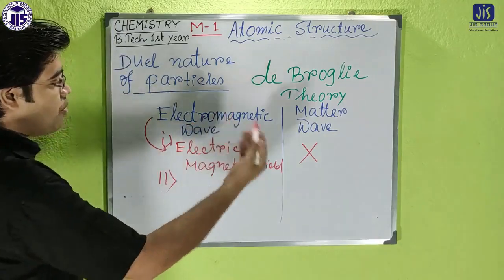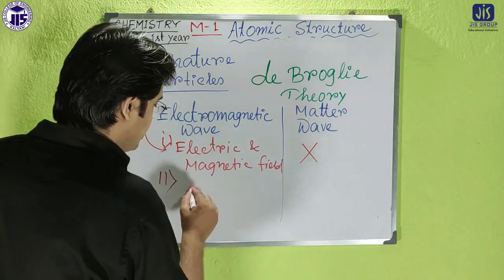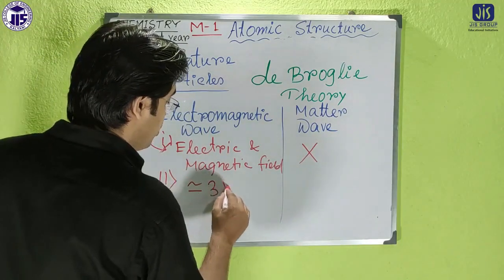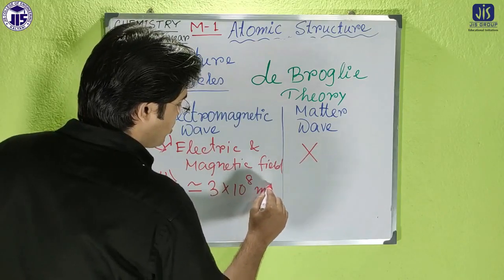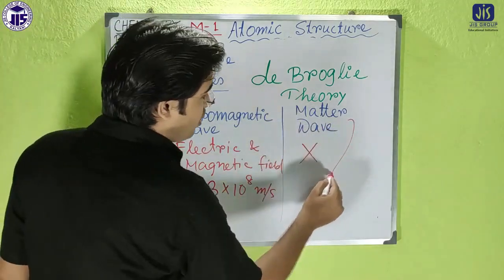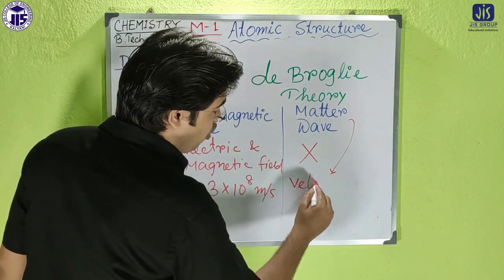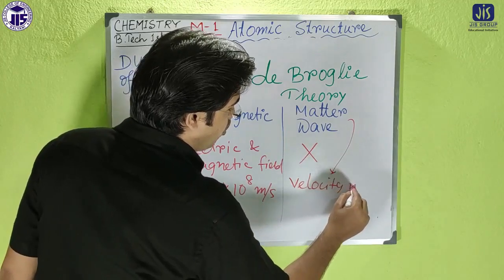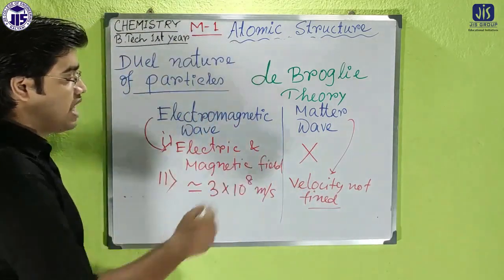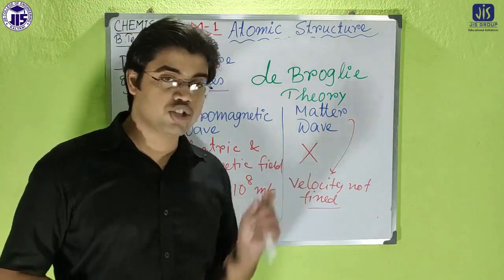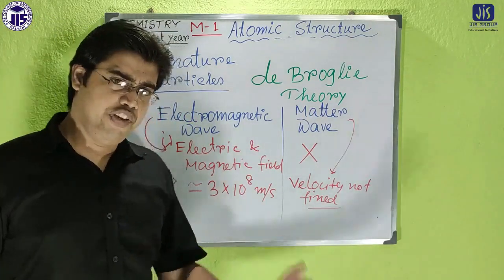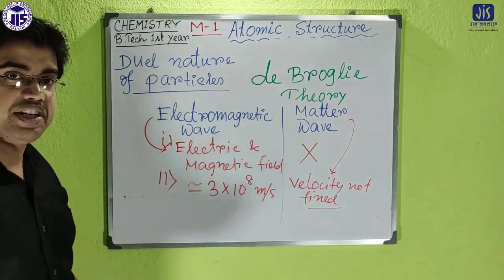Second difference: in electromagnetic wave, the velocity is more or less similar to the velocity of light, like 3 into 10 to the power 8 meter per second. But for matter wave, the velocity is not fixed. So this is another difference: in matter wave the velocity is not fixed, but in electromagnetic wave the velocity is more or less fixed at 3 into 10 to the power 8 meter per second.